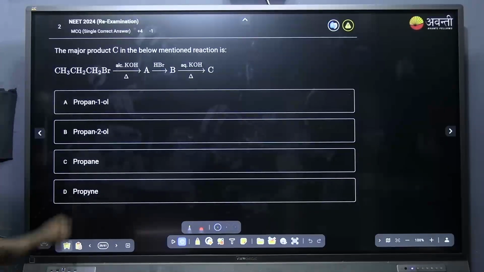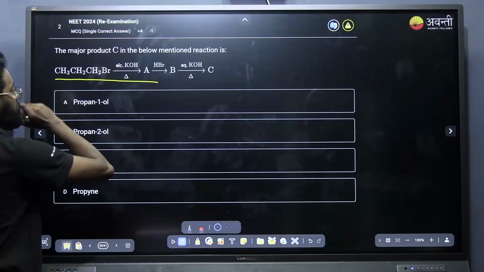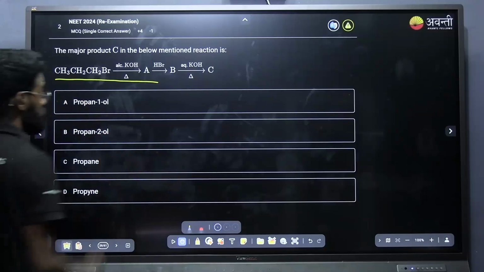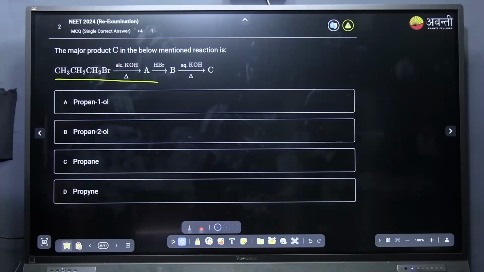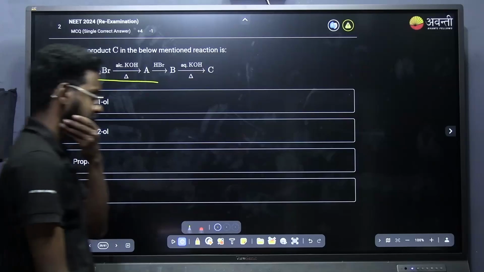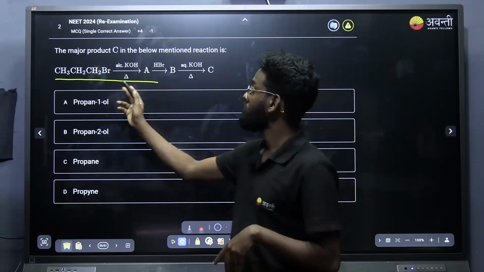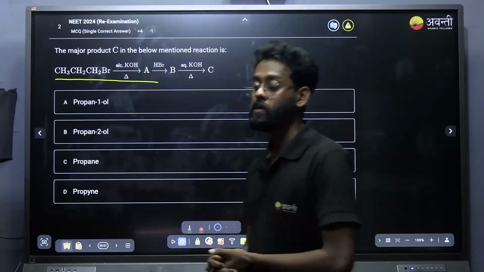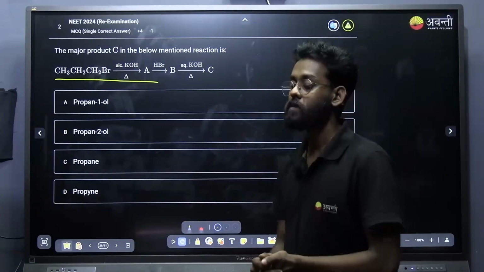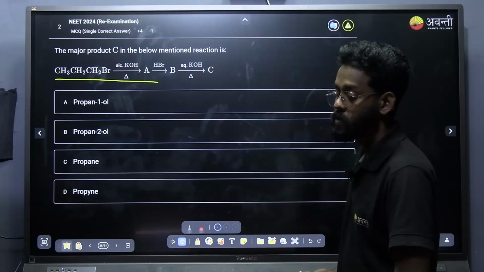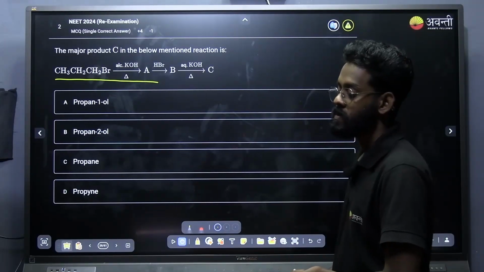Now the next one, CH3CH2Br, alcoholic KOH, HBr, then aqueous KOH. What is the product that you will be getting? Yes, note it down. First of all, alcoholic KOH in presence of temperature. What is the product you will be getting, students? Is it substitution or elimination? Elimination. Yes, very good.